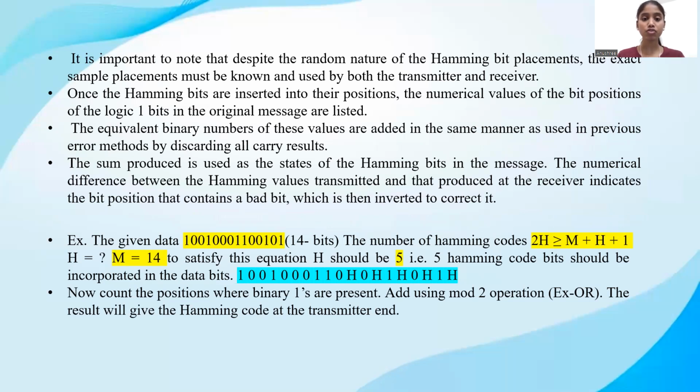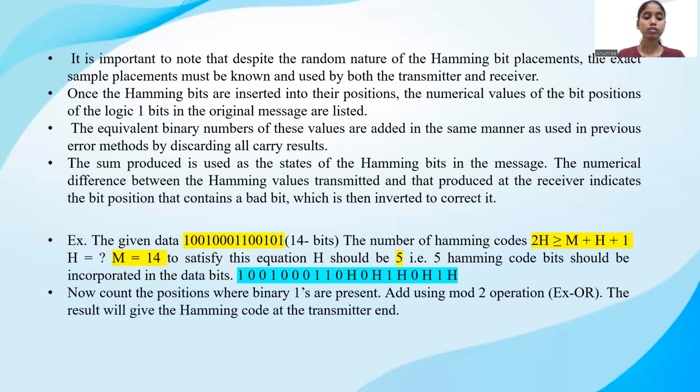Once the Hamming bits are inserted into their positions, the numerical values of the bit positions of the logic 1 bits in the original message are listed. The equivalent binary numbers of these values are added in the same manner as used in the previous error methods, by discarding all the carry results. The sum produced is used as the state of Hamming bits in the message. The numerical difference between the Hamming values transmitted and that produced at the receiver indicates the bit position that contains a bad bit, which is then inverted to correct it.